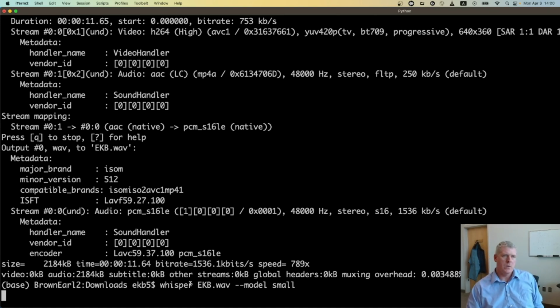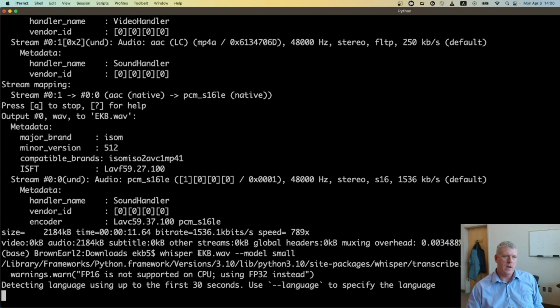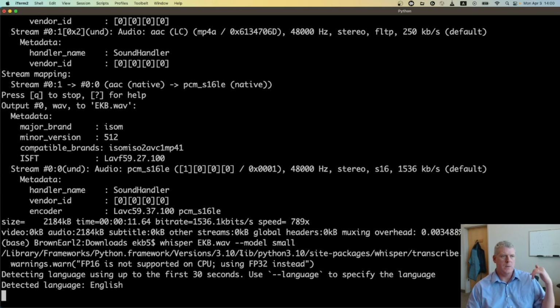So this is a command line tool called Whisper. I'm passing in the audio file. I'm specifying the size of the model. It detected English. It said, hey, I think this is English, and that's actually correct. I could specify the language if I wanted to, but I let it detect it, and it correctly detected English.